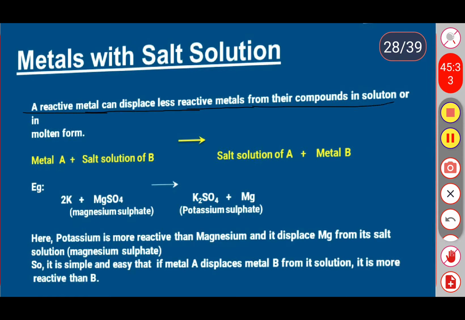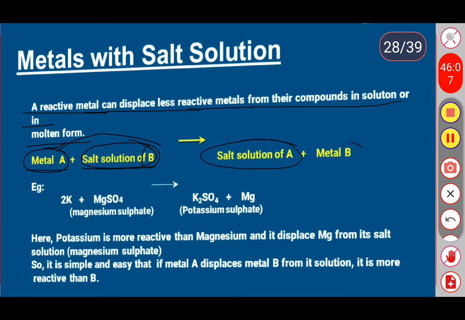For example, if we have metal A and a salt solution of B, and metal A is more reactive than metal B, it displaces B, and A will form a salt. So the salt solution of A is formed along with metal B separated from its salt.